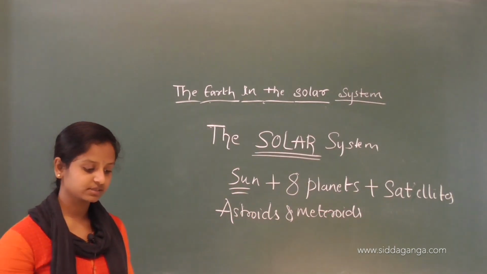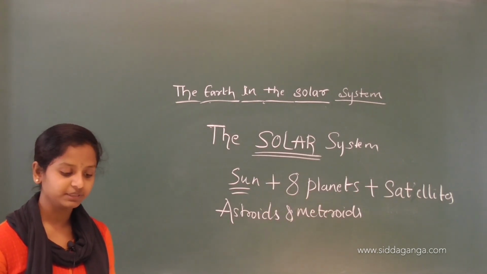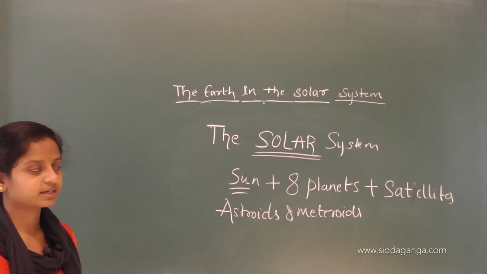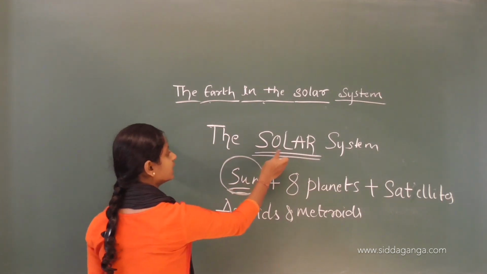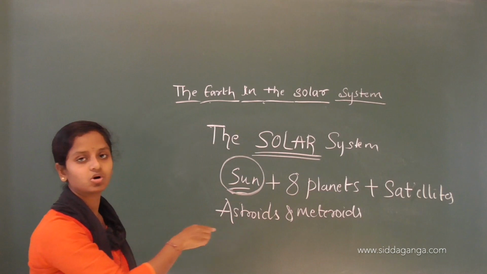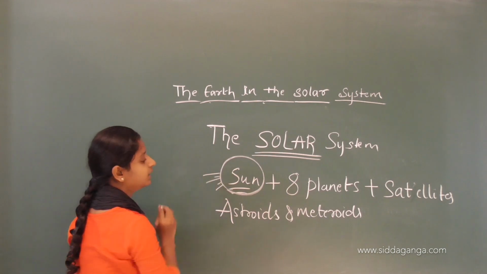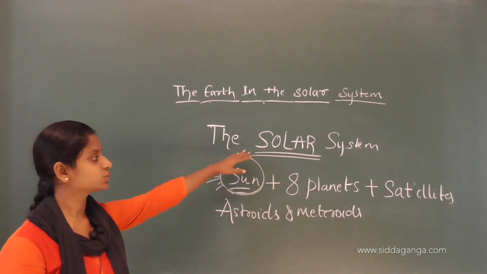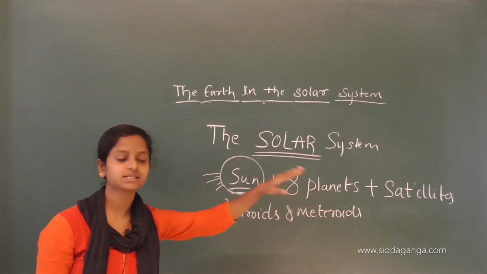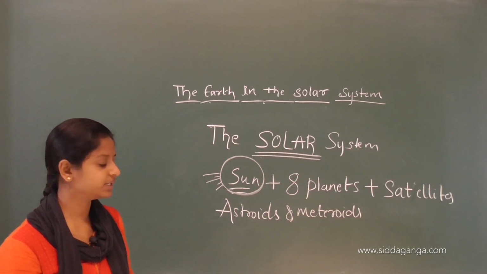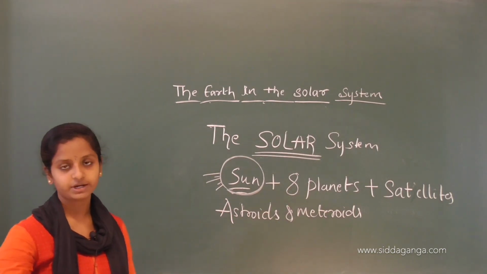The solar system is often called a solar family with the sun as its head. So the sun is the head of this solar family. The solar system consists of the sun, 8 planets, some satellites, and other celestial bodies called asteroids and meteoroids.